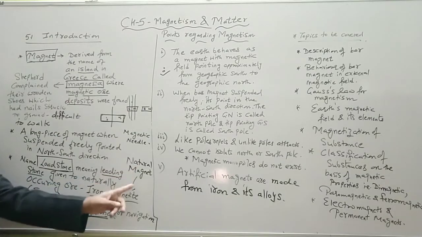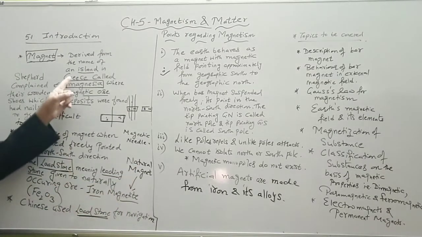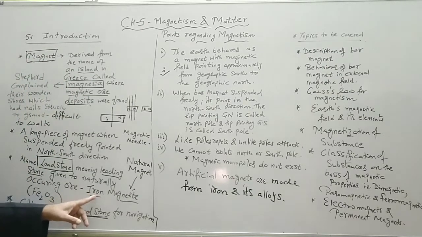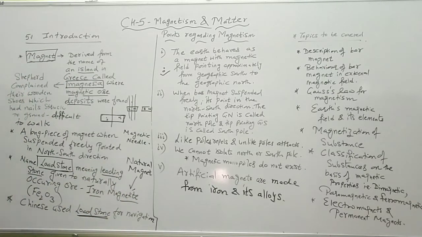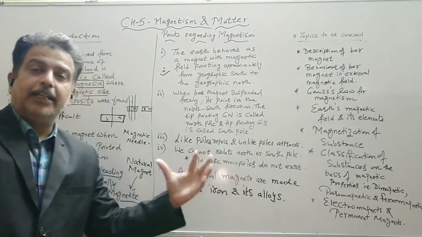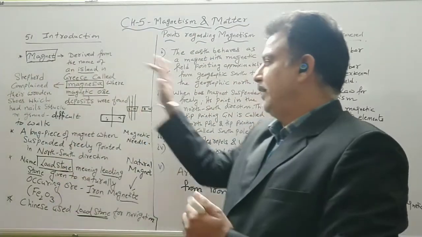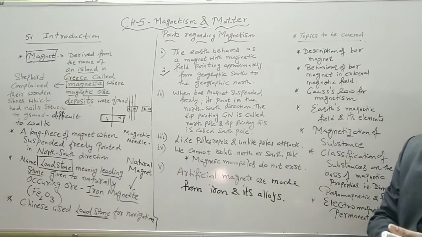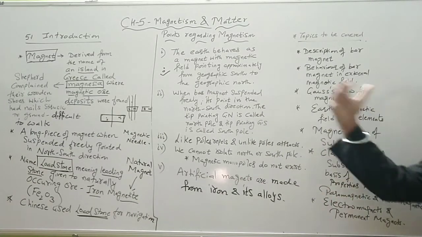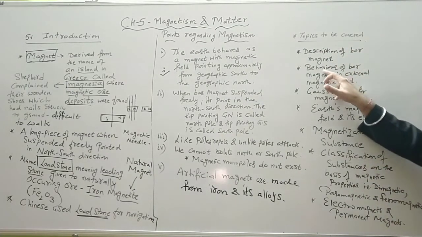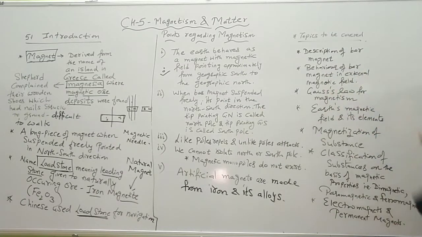This was our natural magnet which was found near the island Magnesia. That was iron magnetite. But later on, artificial magnets were also made from iron and its alloys. So this is the basic information about magnetism. Now what we are going to study in this chapter is the description of a bar magnet, then the behavior of a bar magnet in an external magnetic field.